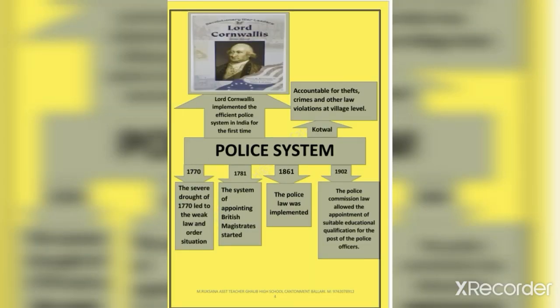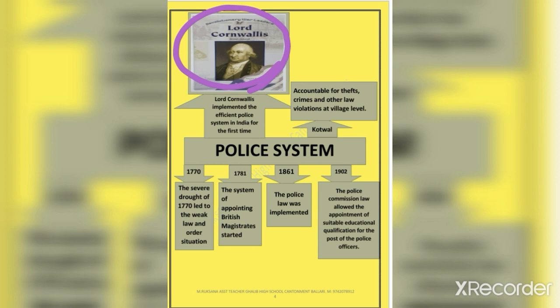Now next is the police system. In the police system, the police are in charge of maintaining the internal law and order situation. Lord Cornwallis implemented the efficient police system in India for the first time.